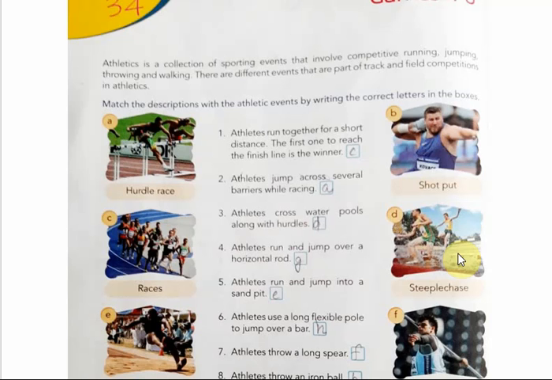This steeplechase is derived from the steeplechase in horse racing, and it is a 3000-meter track race. It consists of 28 barriers and 7 water pits.